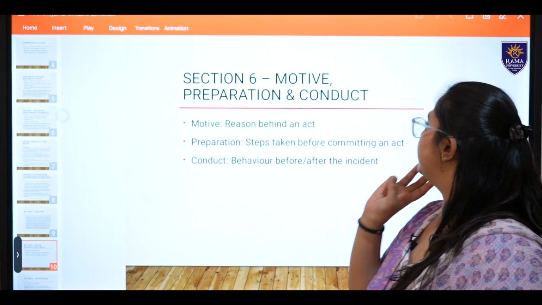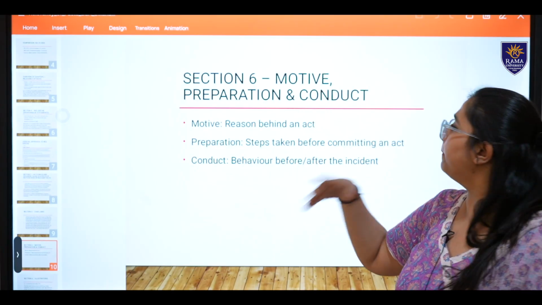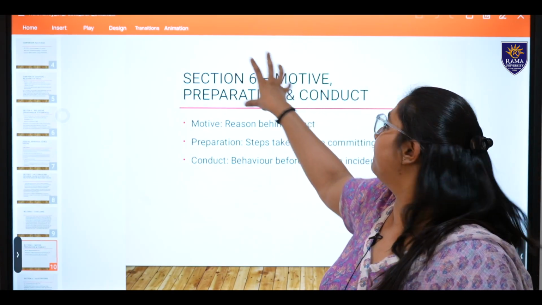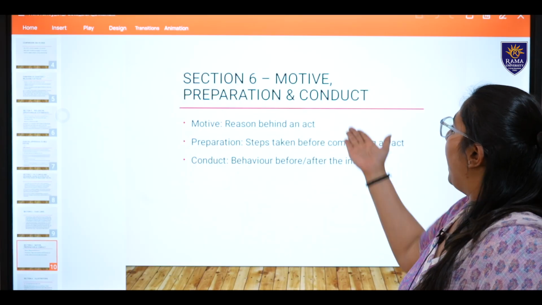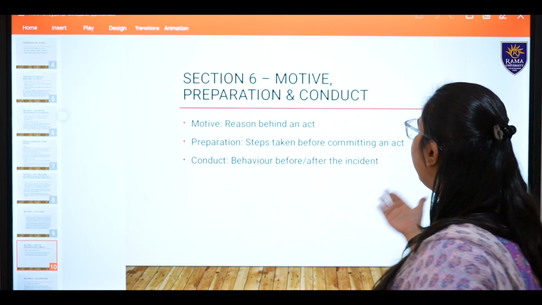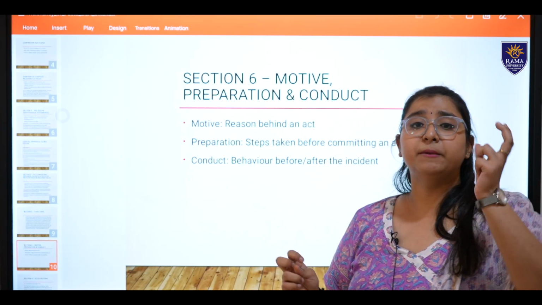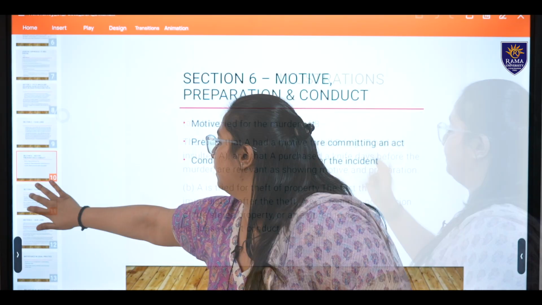Next is section 6. Section 6 deals with 3 things: motive, preparation and conduct. This is also a very broad topic. Motive itself is something big, preparation you all know, and conduct is also something different. Motive: why did you do this act? Preparation: what were the steps you took before doing the act? Conduct: what is your behavior before or after the crime?